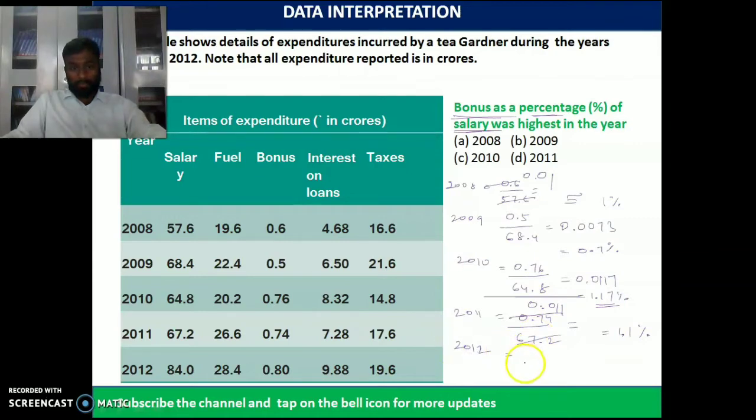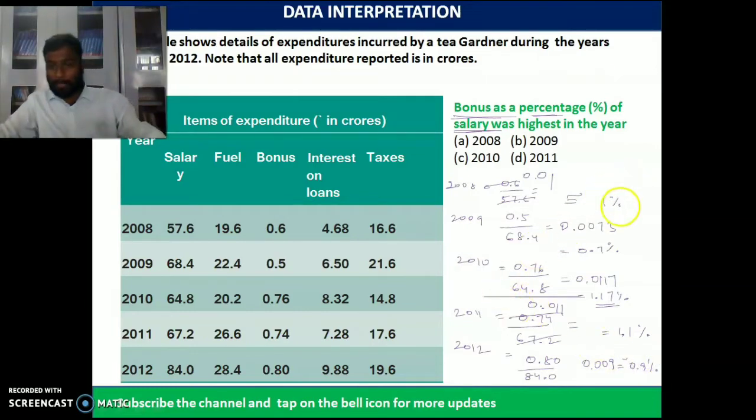Okay. In 2012, what is the value of the bonus? 0.80. So what is the value of salary? 84.0. So 0.8 divided by 84, we are getting 0.009. That implies 0.9 percentage, right?